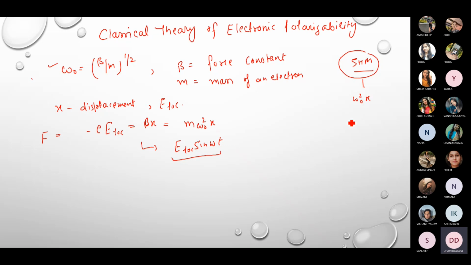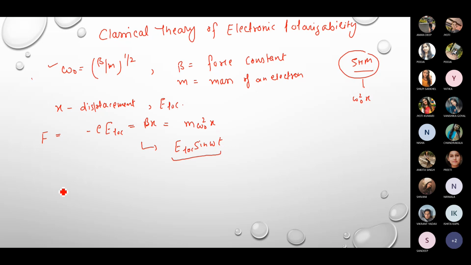You might have studied the forced or driven oscillators, right? In simple harmonic motion, if there is an applied field or a force acting on the system, then this is known as a forced or driven harmonic oscillator.